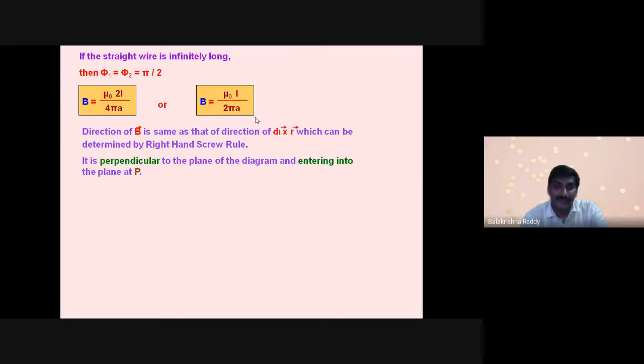Now you can see here the most important note point. As we discussed, the direction of the magnetic field always acts in the form of a cross product, the right hand thumb rule. What is the right hand thumb rule? A right hand screw rule, we say. Thumb is acting upwards, this is the current direction. The semicircle fingers are acting in a plane. This is in a plane it is acting, right? So dl cross r is in the plane, in the sense the direction of the magnetic field is perpendicular.